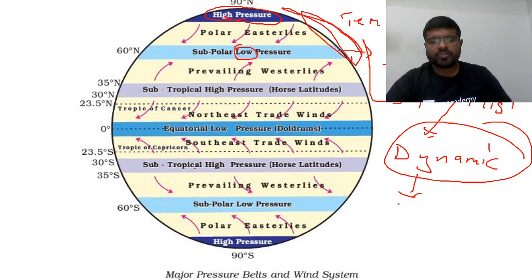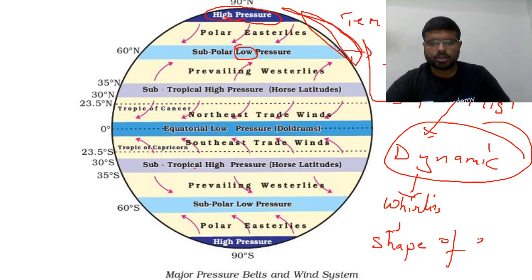What is the dynamic factor? The dynamic factor is circulation, wind whirling. Why is there wind whirling? Because of the shape of the earth.